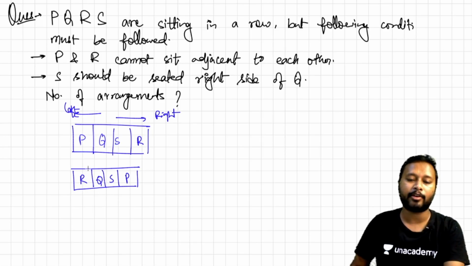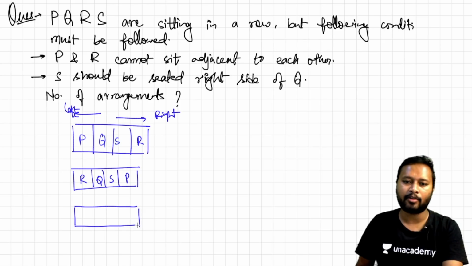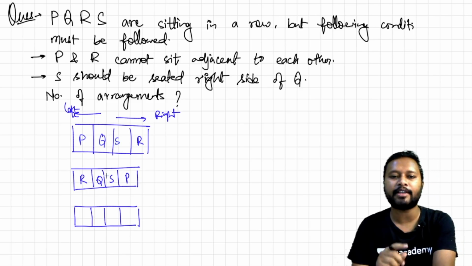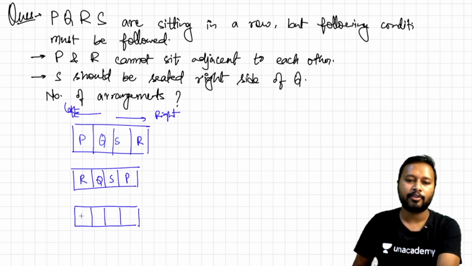There were more of it, okay, people missed this in the exam. Many people just gave option 2 as the correct one, but there are more possibilities. See, it was not said that Q and S will always sit adjacent. It was just said that S should be on the right side. So if I make my Q sit here and S here, obviously S is to the right of Q, right? It is following that condition.